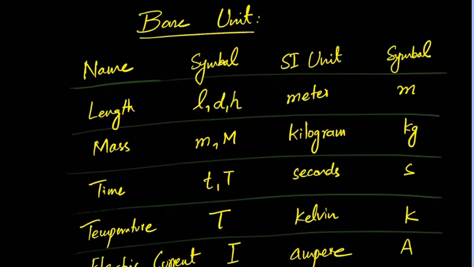Unit names, or the name of the scientist, will be with a capital letter, okay? Like the Ampere. Ampere was a scientist, so it will be capital A. Kelvin was a scientist, okay? Whatever symbol you have that is named after a scientist, like the Newton, it will be a capital N. Okay, so you have to keep in mind. These should be on your fingertips. They will be used very frequently, even in the A levels. So the base units, you should know them.